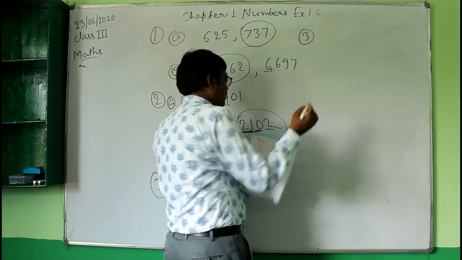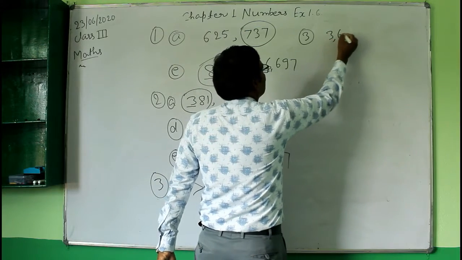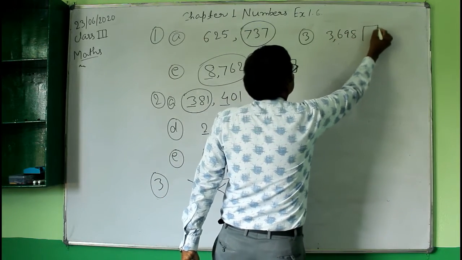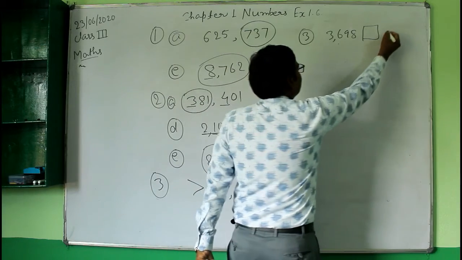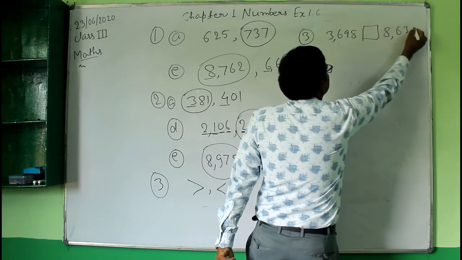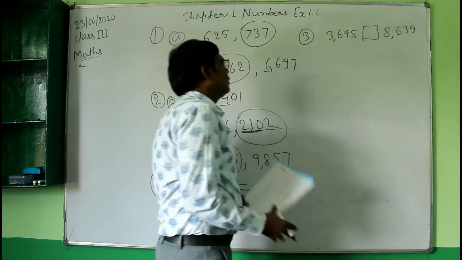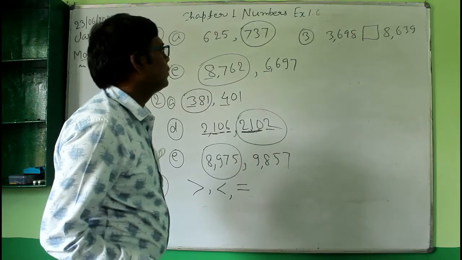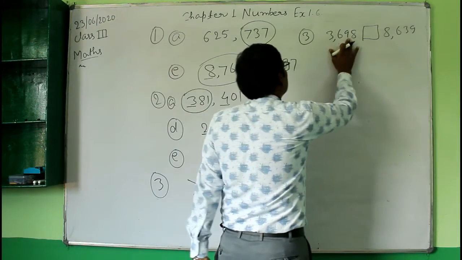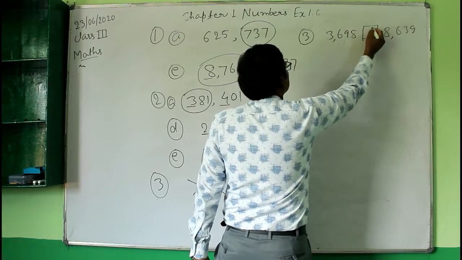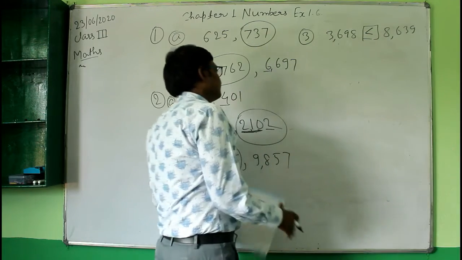You have the number 3698 and there is a box, and the other number is 8639. Okay, so now in these two numbers, which number is greater and which number is smaller? You see that this number is smaller than this number, so you will put this symbol.